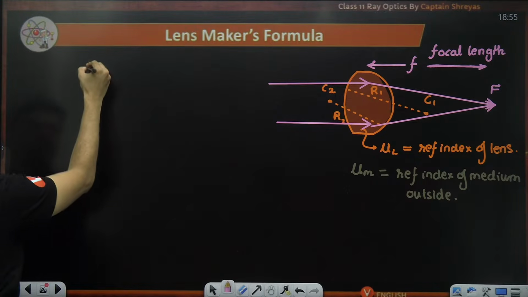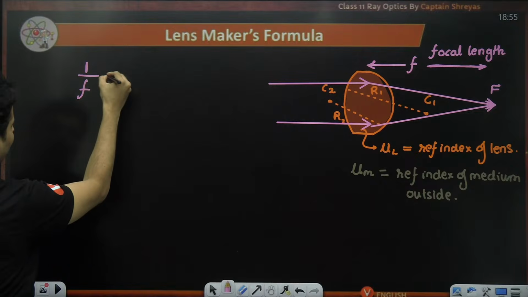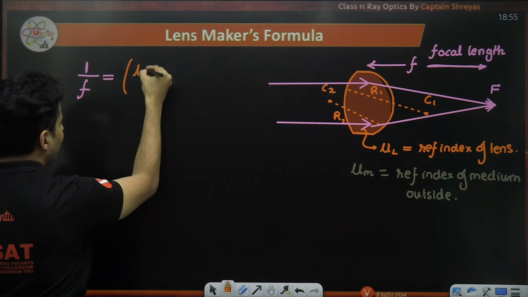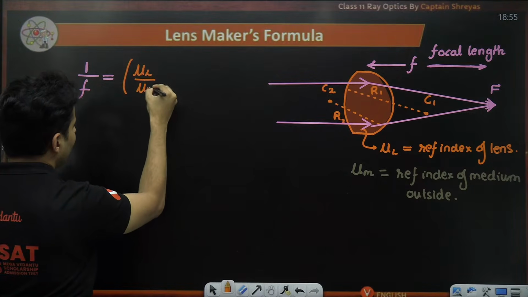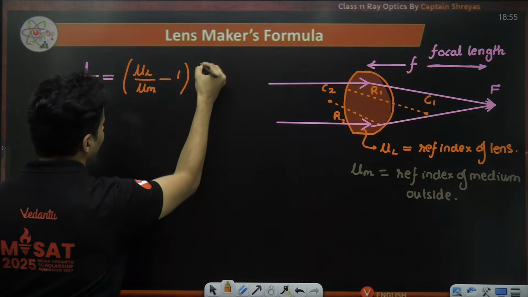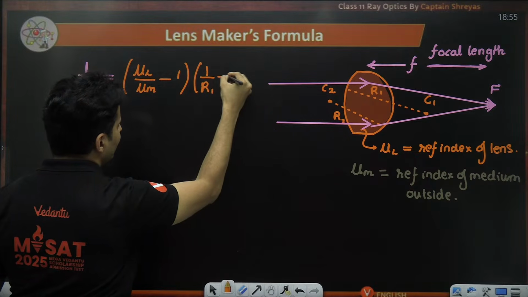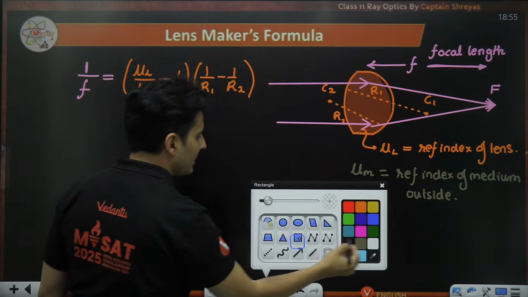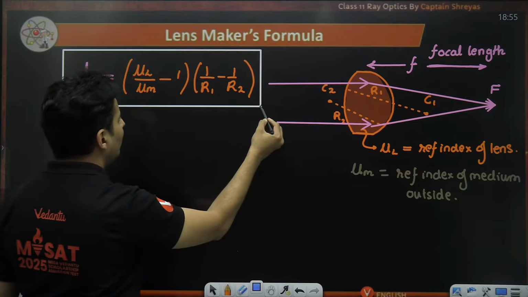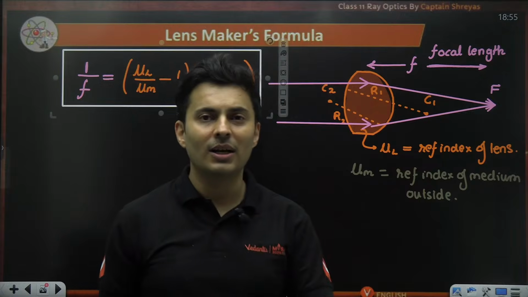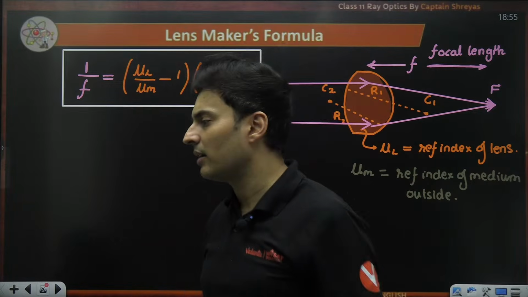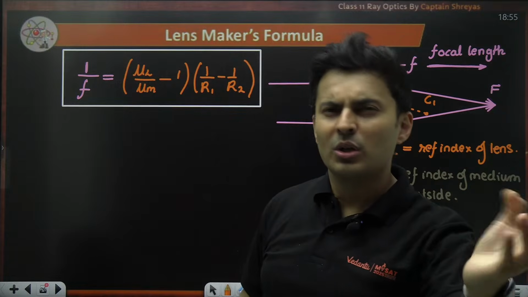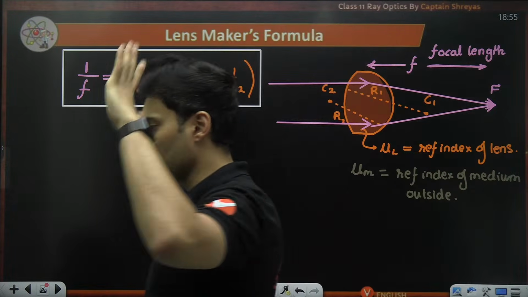This focal length has a formula given by 1 by f is equal to, very, very important, observe, refractive index of the lens upon refractive index of the outside medium minus 1, into 1 by first surface minus 1 by second surface. That's it. This gives me the formula for the focal length of the lens. That's why it is called the lens maker formula. To make a lens of a particular focal length, you should use this formula to figure out what radius and what material should be used.